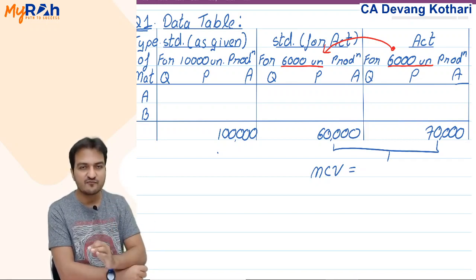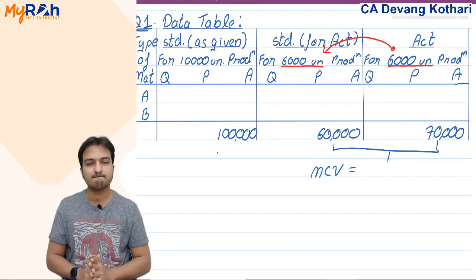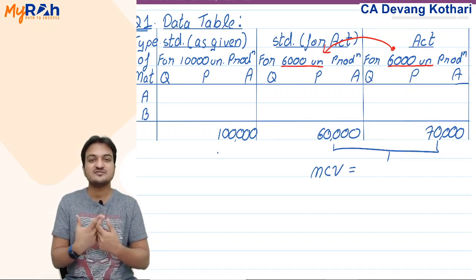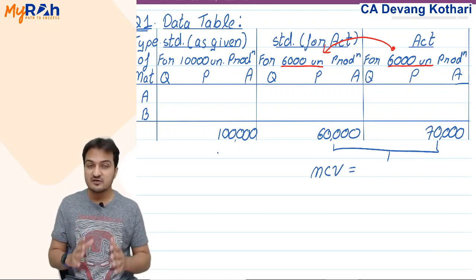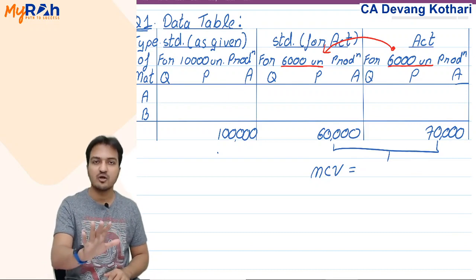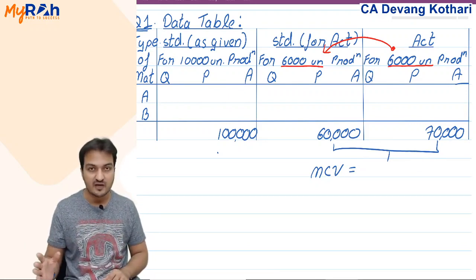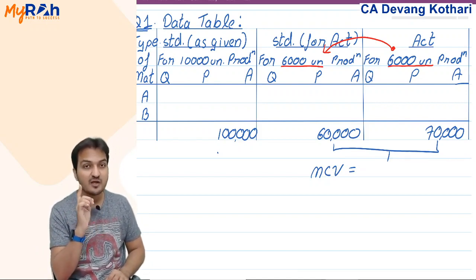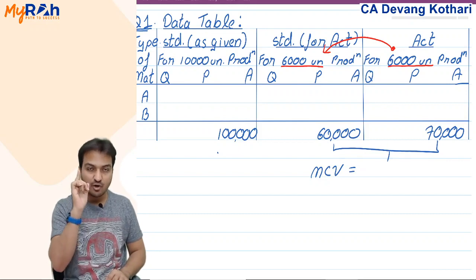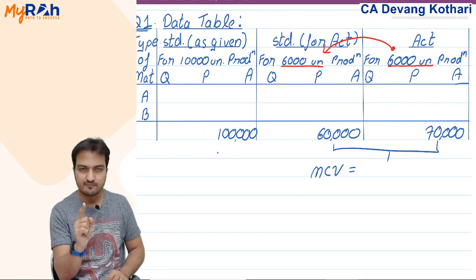Now, before I start with that, let me also tell you that in this chapter, standard costing, there can be various different methods of solving. I can myself give you at least 5 different methods to solve this chapter. But naturally, I will not give you 5 methods in class. I will give you one method in class. And listen to this. I want each and every one of my students to always follow only my method in this chapter.